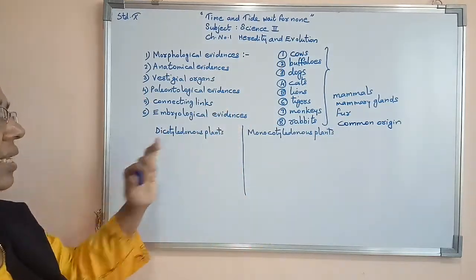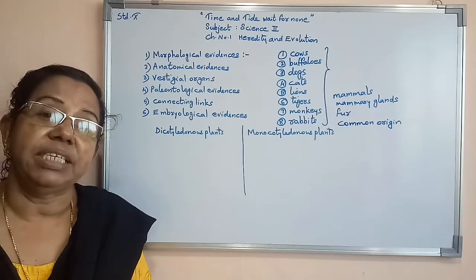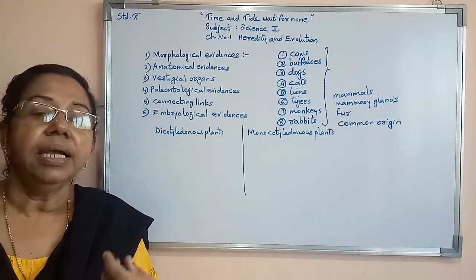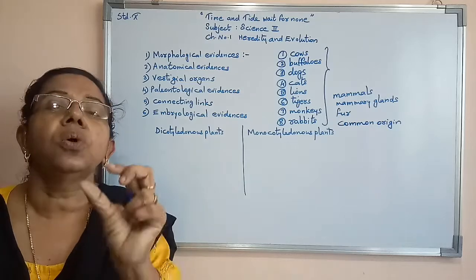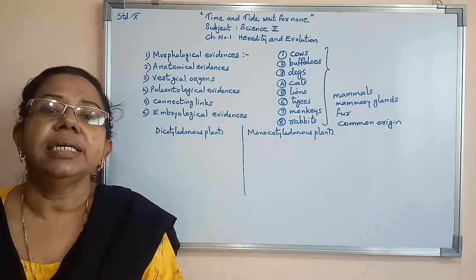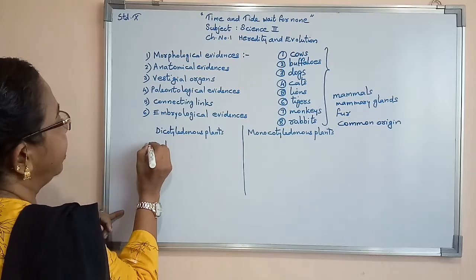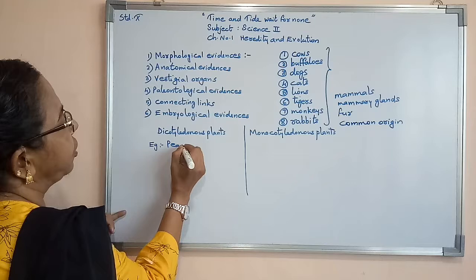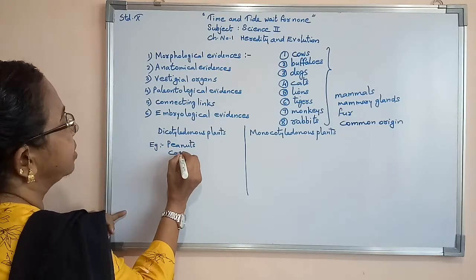Now, dicotyledonous plants as well as monocotyledonous plants. Why are we calling them dicotyledonous plants and monocotyledonous plants? In dicotyledonous plants, there are 2 cotyledons in their seeds. For examples, first example I am saying is peanuts, second one is cashew nuts.